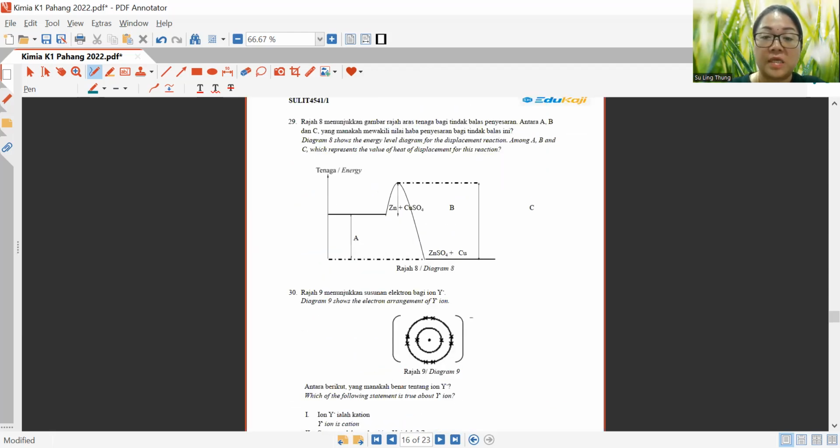Diagram 8 shows the energy level diagram for the displacement reaction. Among A, B, and C, which represents the value of heat of displacement for this reaction?